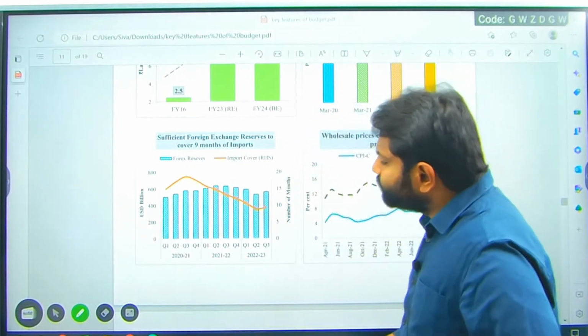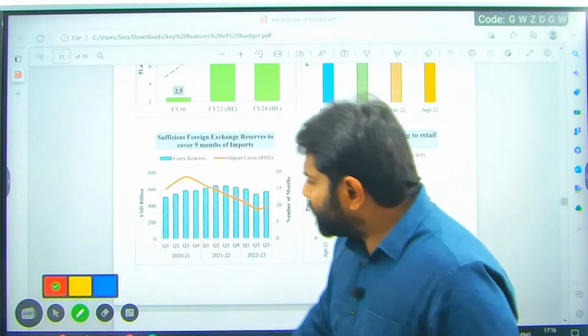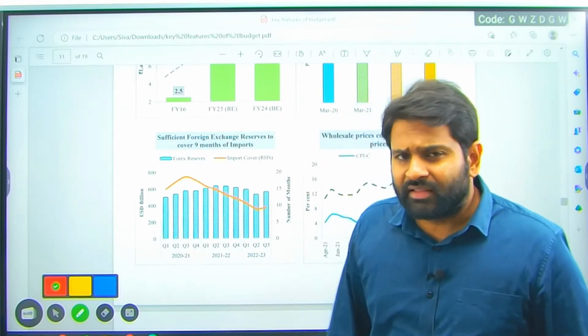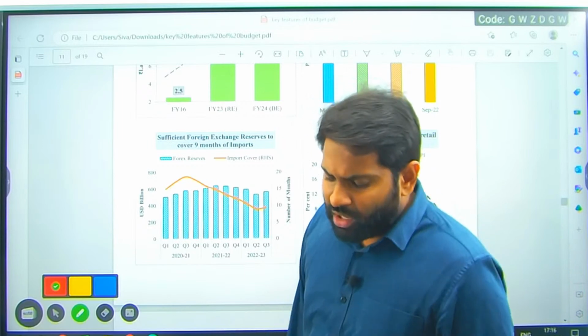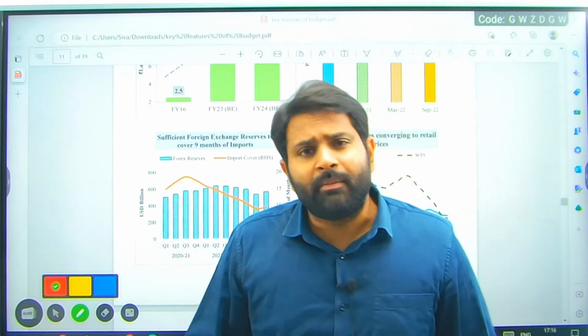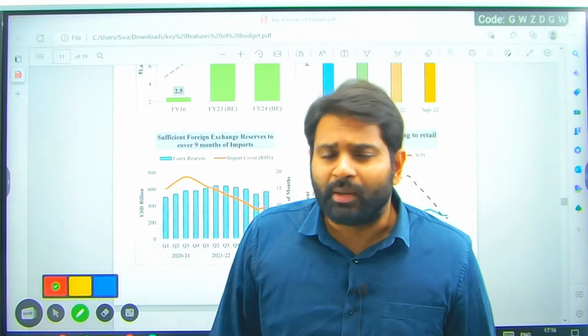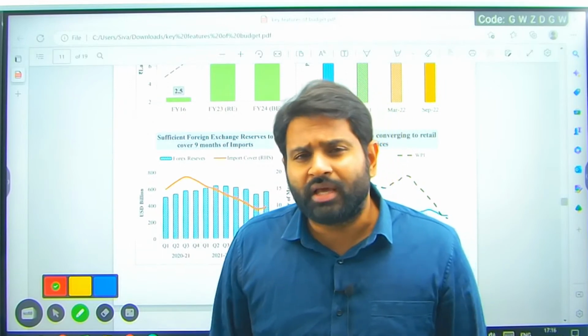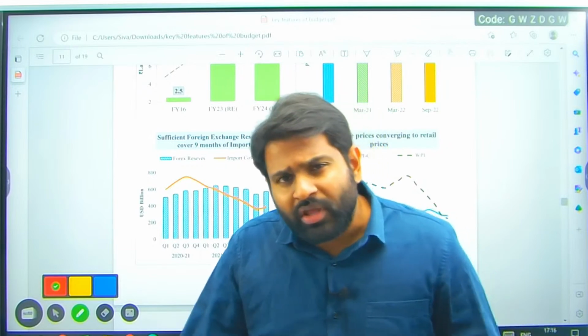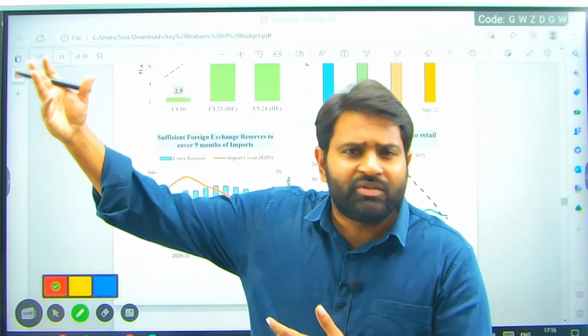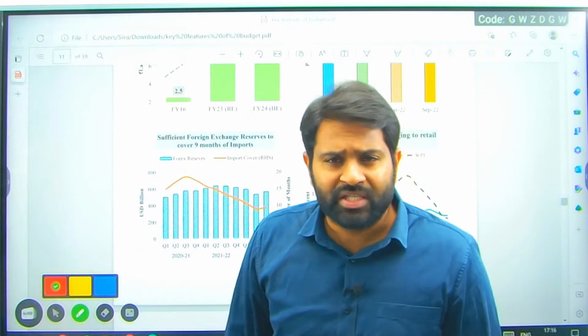Next one, forex reserves. Although headwinds are there in the international arena, like the Ukraine war, international banks tightening their monetary policies, more contraction, money is going, our capital is outflowing from the country to those developed countries which are so-called safe havens for money.